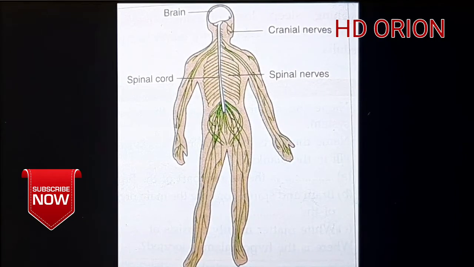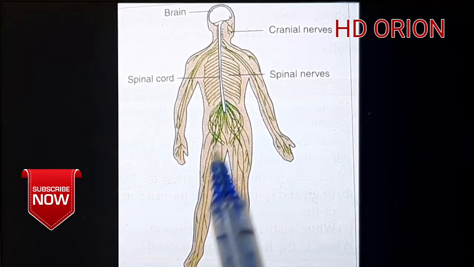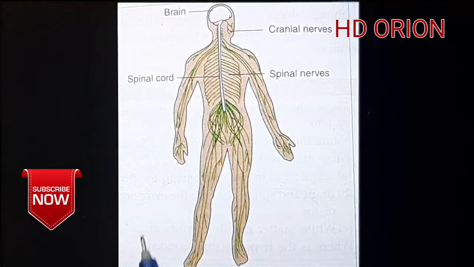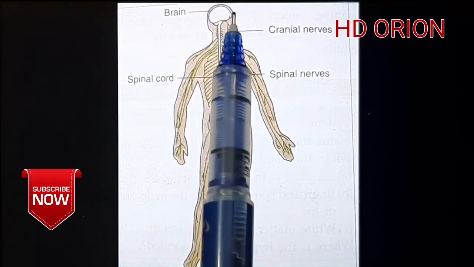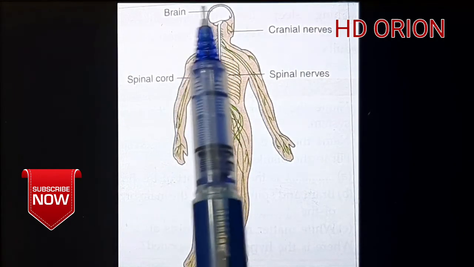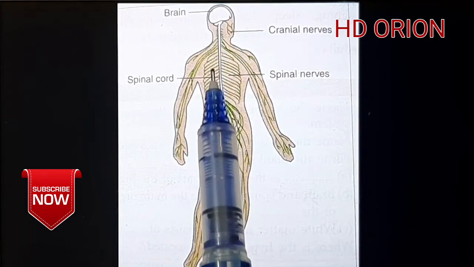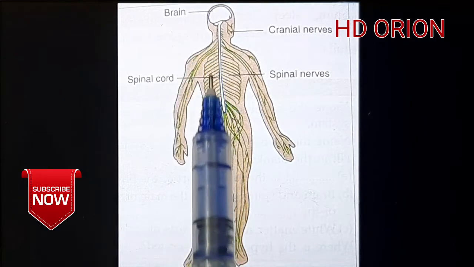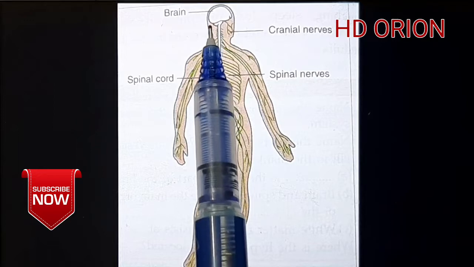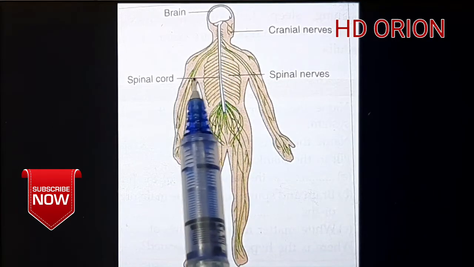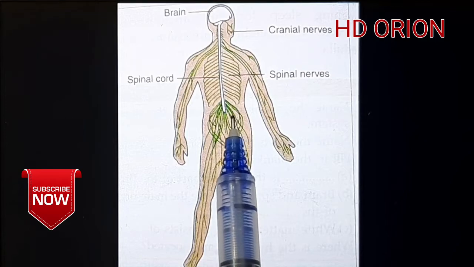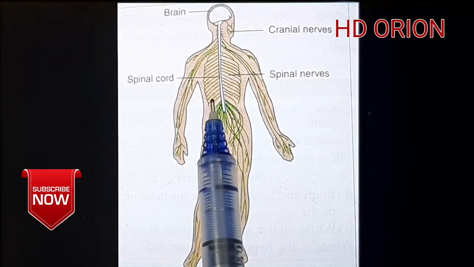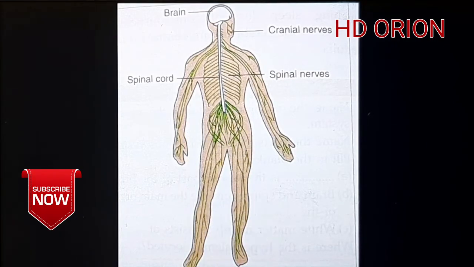Now this is the figure representing an outline of a human body, and this shows the central nervous system and the peripheral nervous system. This is the central nervous system, which is shown in white. See the brain over here inside the head. I told you, the name is encephalon, within head. The spinal cord arises from the brain and runs till the lower part of the torso. From the brain and the spinal cord, several nerves arise and move to the periphery of the body. What do we mean by the periphery? The sides of the body. So from the center the nerves arise to the sides of the body, and they constitute the peripheral nervous system.